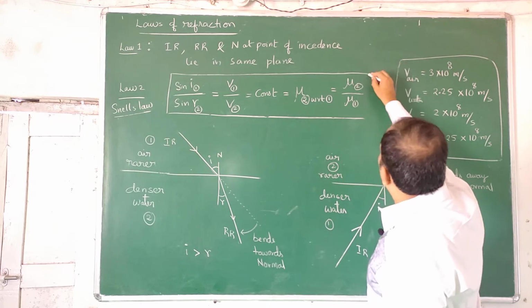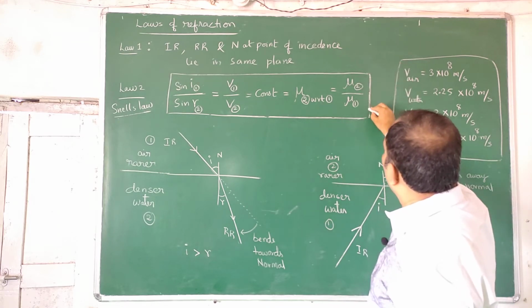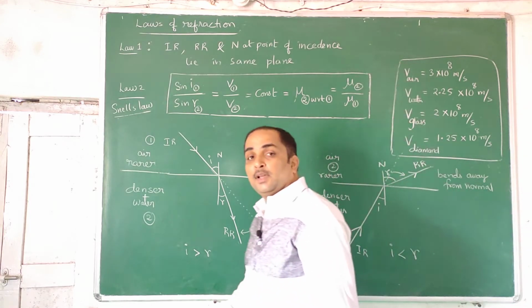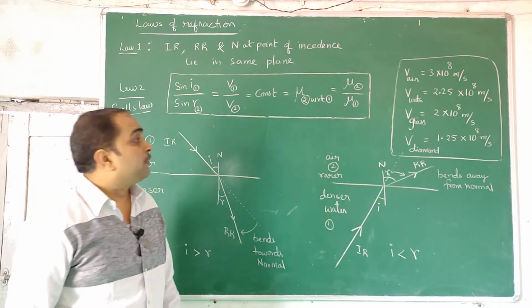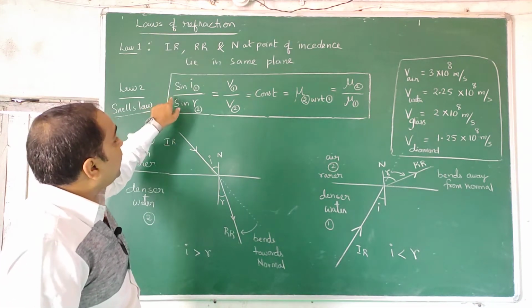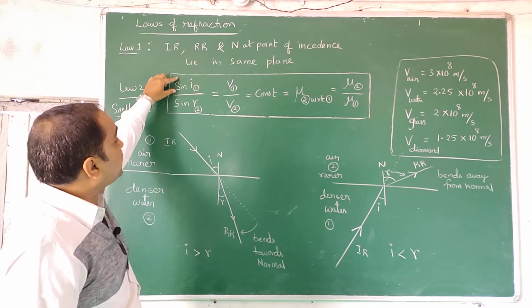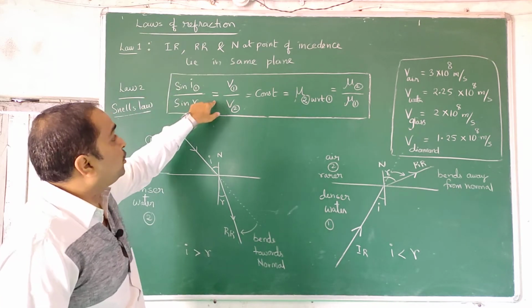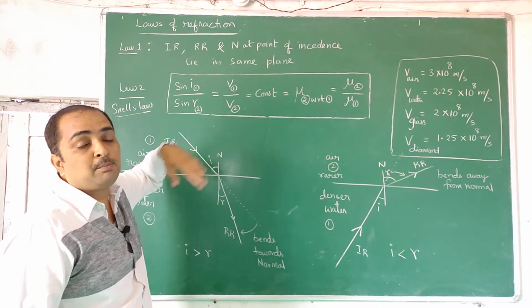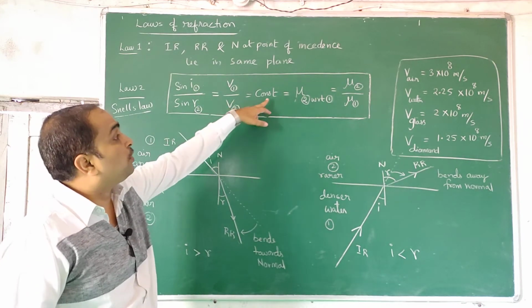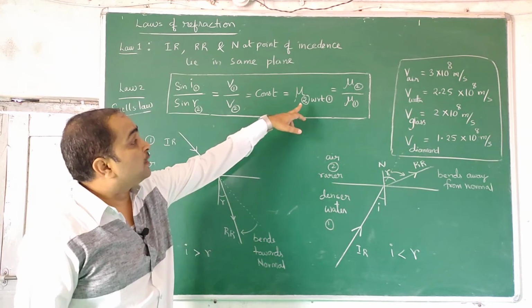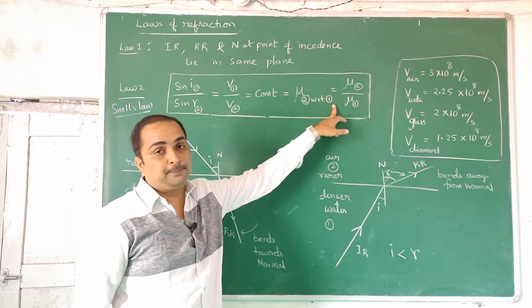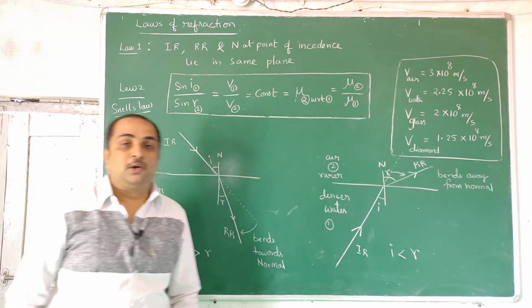Anyhow, we do so many problems that nobody forgets this. Quickly I tell Snell's law. The ratio of sine of angle of incidence of light in medium 1 to sine of angle of refraction in medium 2 is equal to the ratio of velocities of light in both the transparent media, which is equal to a constant known as the refractive index of medium 2 with respect to medium 1. This is called Snell's law.